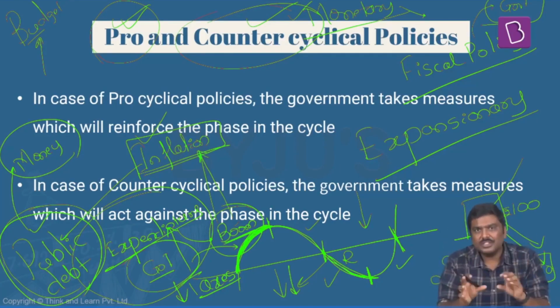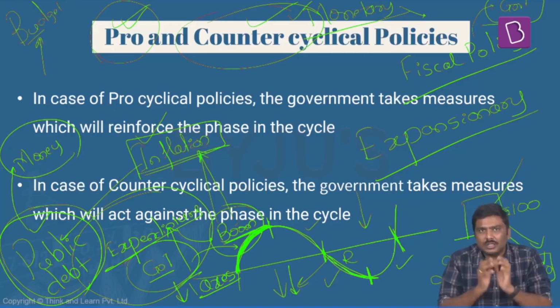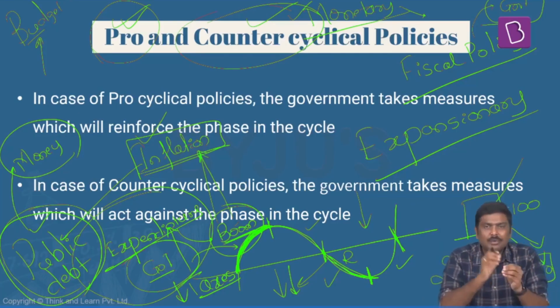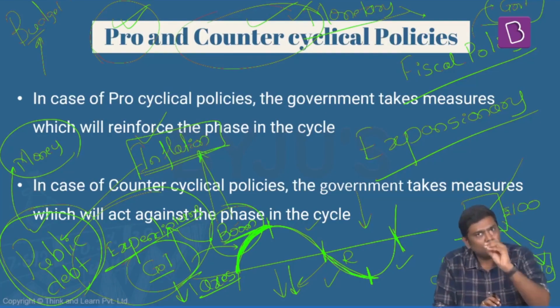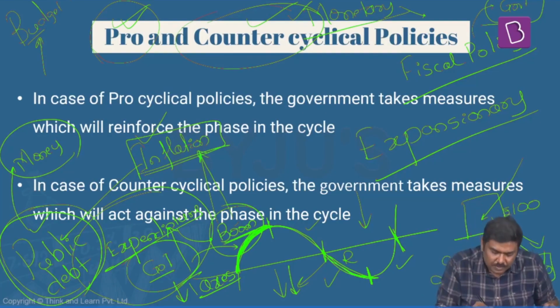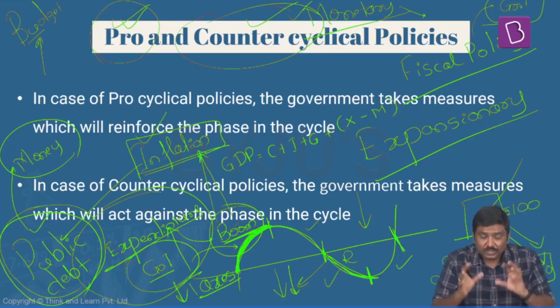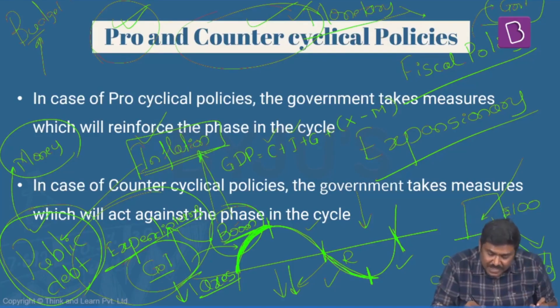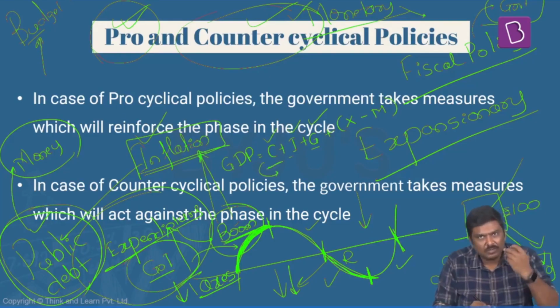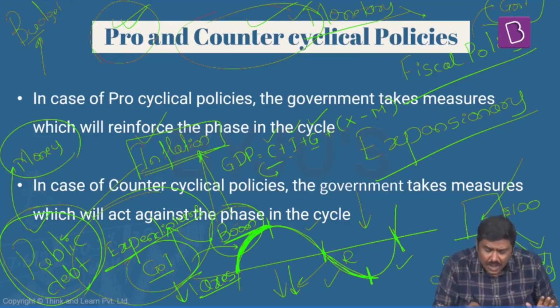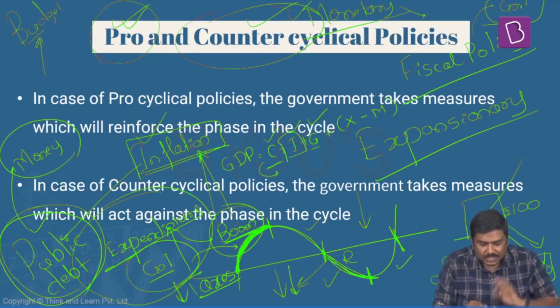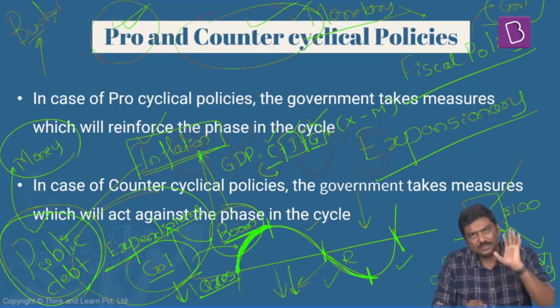Let me explain the same concept using a formula here. The basic idea of GDP can be measured in different ways. I'll use one methodology here. I hope you remember this particular formula. GDP is equal to C plus I plus G plus X minus M. Focus on three parameters here, C plus I plus G. In this formula, C stands for consumption expenditure of the households, I stands for investment from the private sector, and G stands for government expenditure.